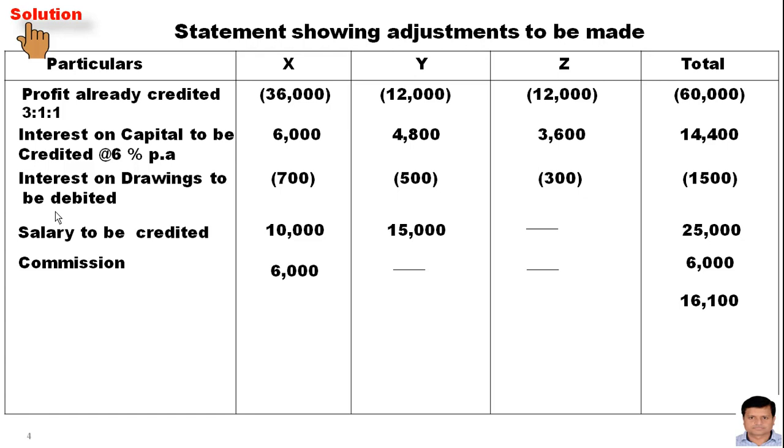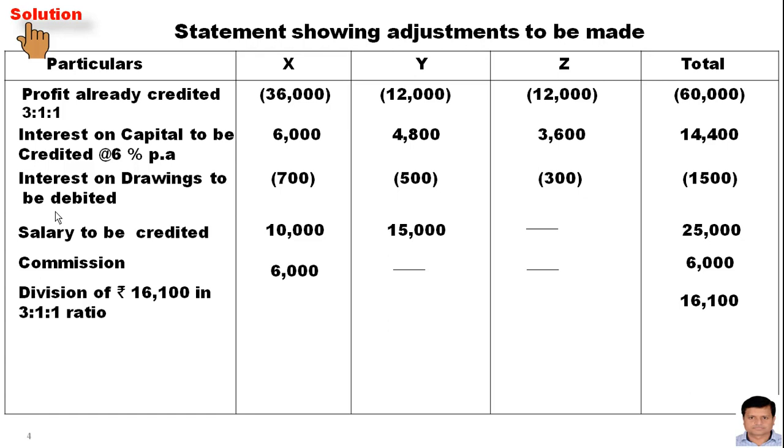So whatever the balance comes, make it the reverse of it. Means if your balance comes as negative, show it here as positive. If the balance comes as positive, show it here as negative. The logic behind it is that we need to get a nil balance on the total side. So here the balance is 16,100 and it will be distributed in the PSR.